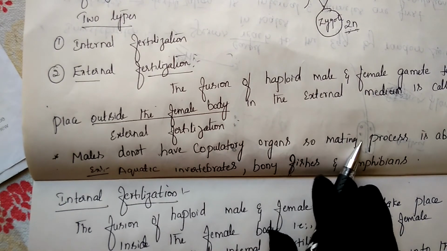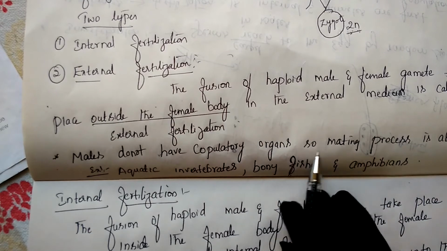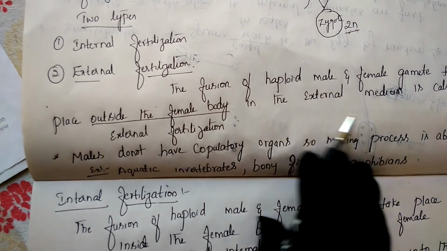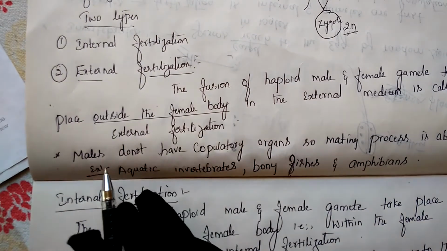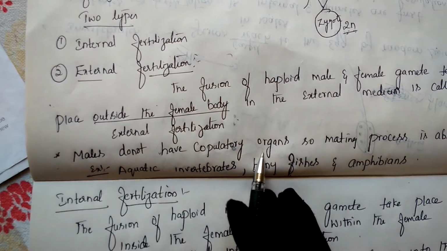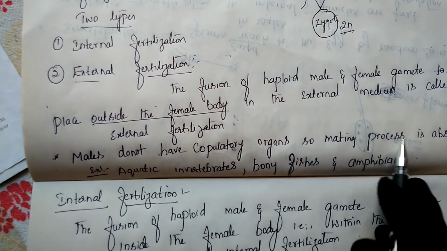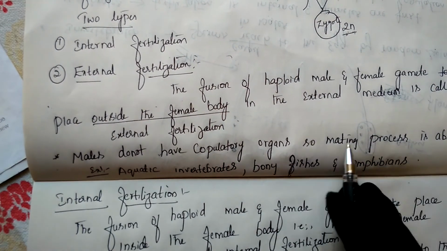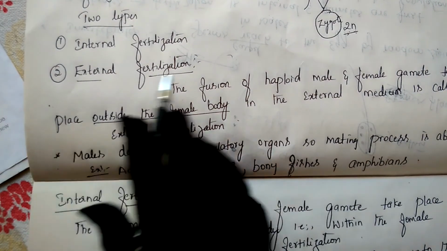So such organisms will not go for mating or copulation. That's why the mating process is absent. In organisms going for external fertilization, the male body doesn't have any copulatory organ, and they will not go for mating. In mating or copulation, male and female fuse to each other, but here they don't. So they are in external fertilization.